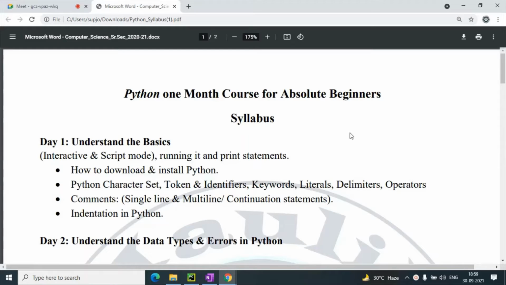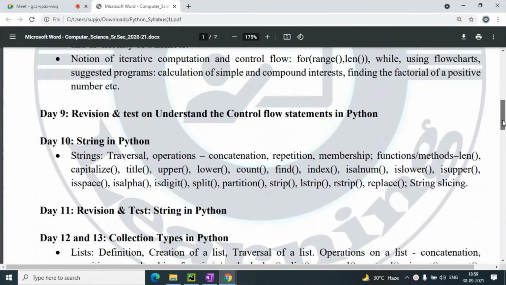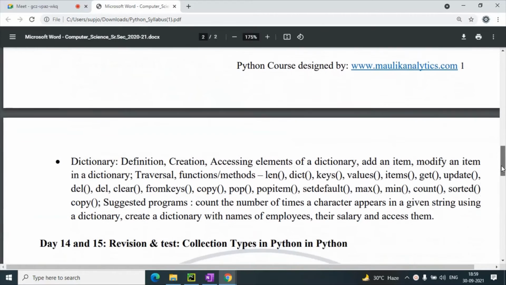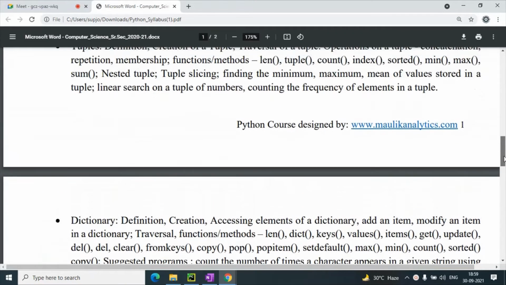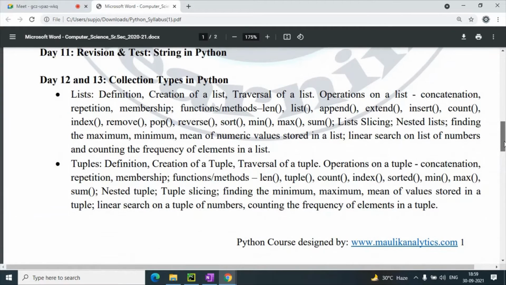Okay, so in the last lecture yesterday we had discussed the dictionary topic in detail. We had covered various methods and operations that we can apply on a dictionary. So till now we have completed our collection types: dictionary, tuple and list.